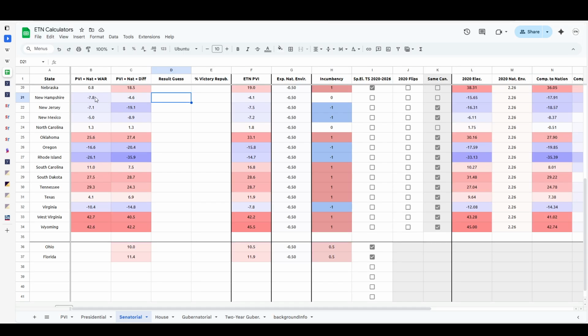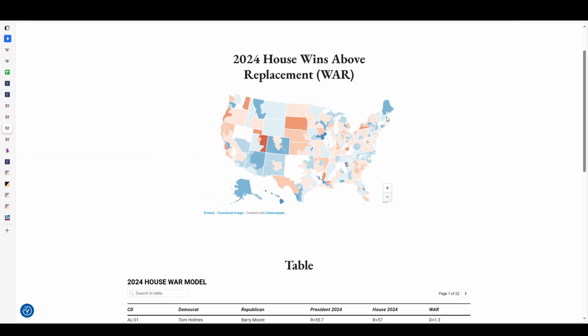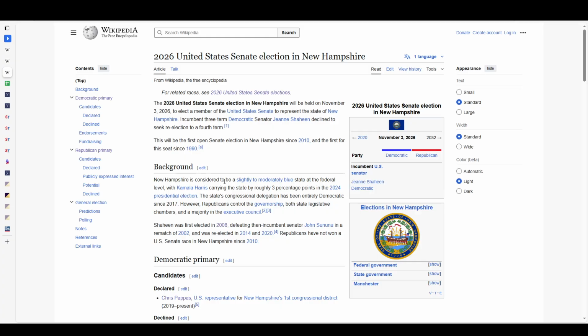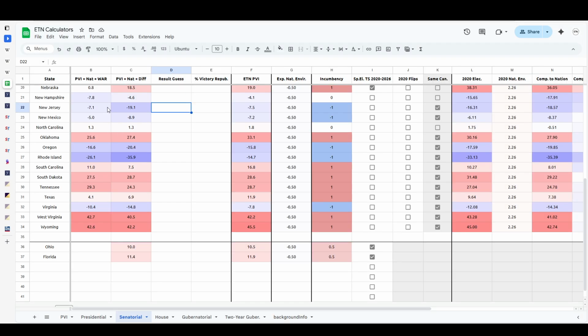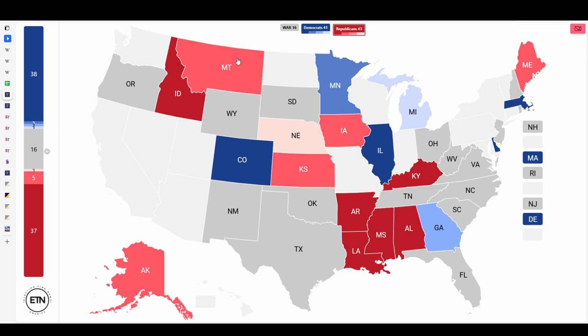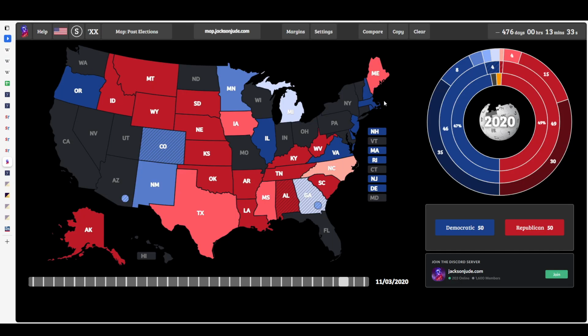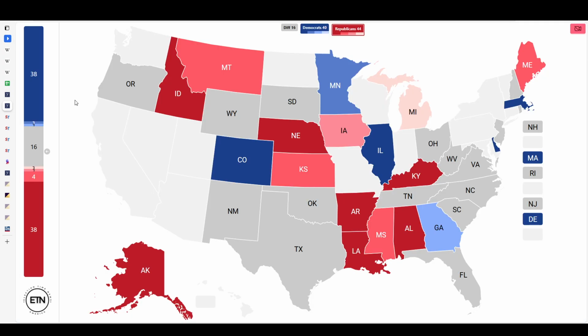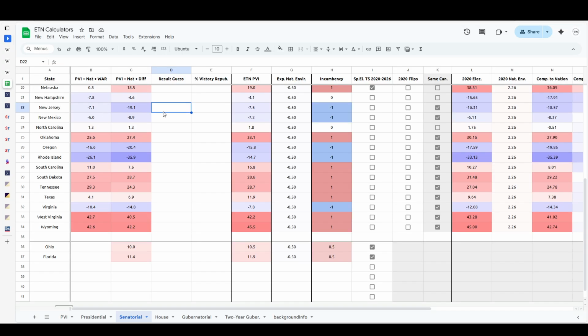So then we go to New Hampshire. Here we have the calculation also including the 3.2 overperformance by Chris Pappas. He is the better of the two candidates. So Maggie Goodlander was potentially running, but instead Chris Pappas is running. He is the stronger of the two, as I said. Jeanne Shaheen is retiring, but then we end up with a 7.8 point margin for WAR here in New Hampshire. That's still quite a bit less than Jeanne Shaheen did, 15.6. That's halving it. But still, that's actually better than just the pure difference, which is going to be just 4.6 percentage points for the Democrats.